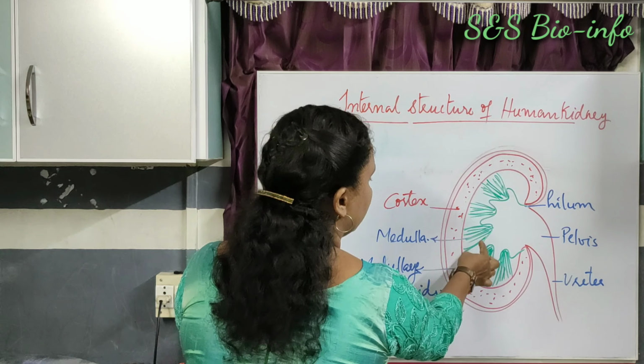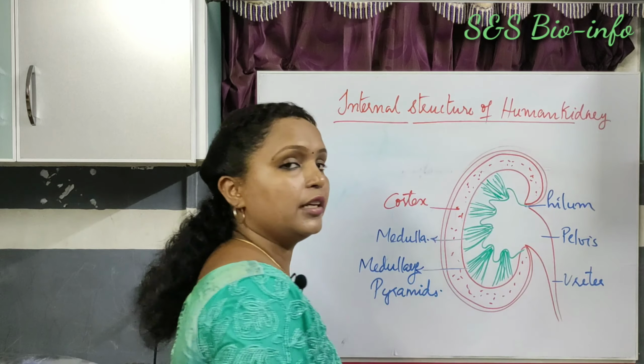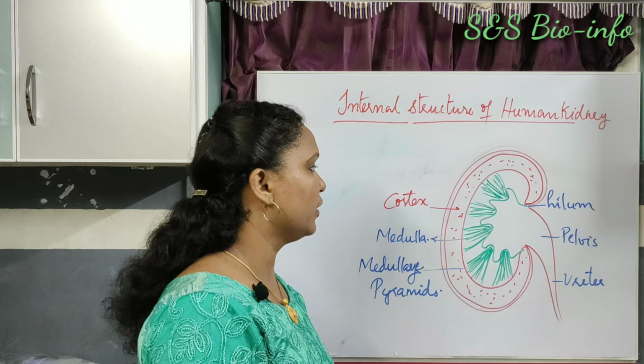Outer cortex, inner medulla with the medullary pyramids, then pelvis, then it is continued as a tubular part called ureters.